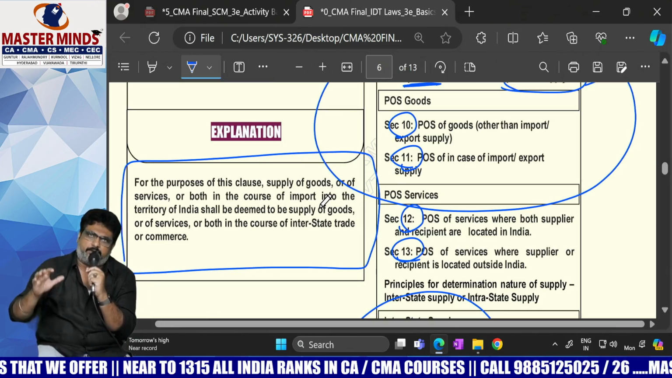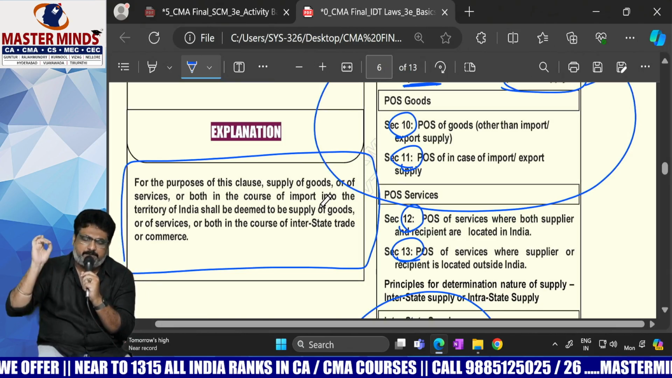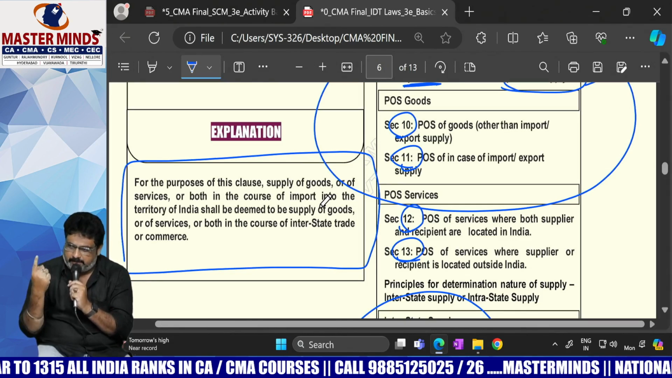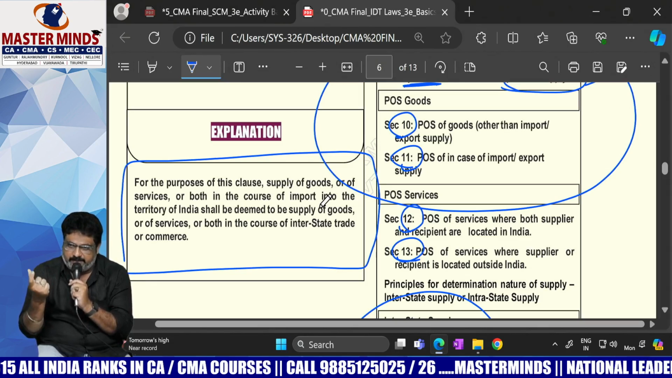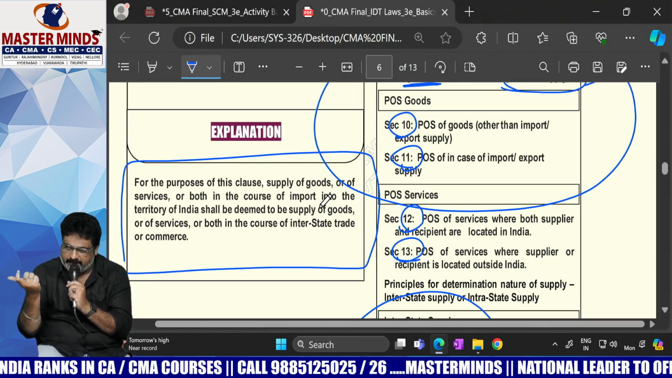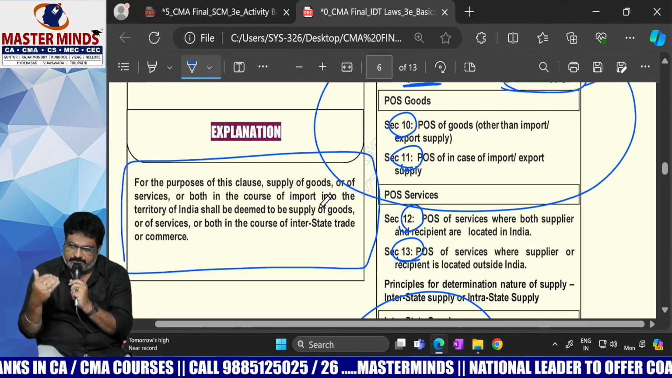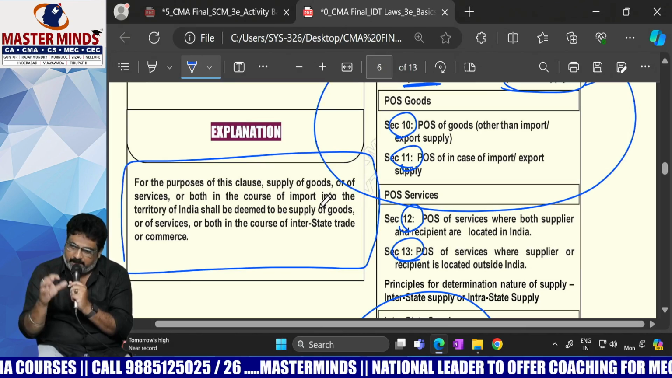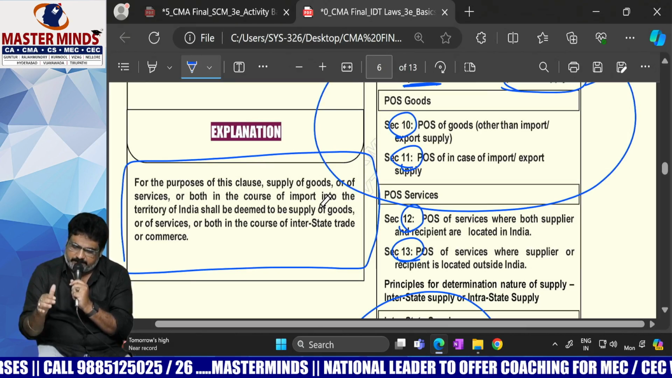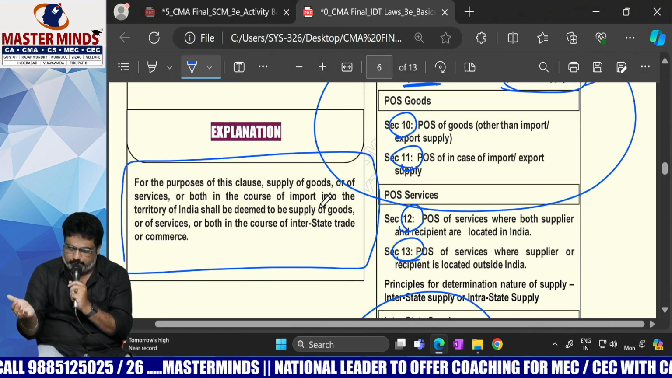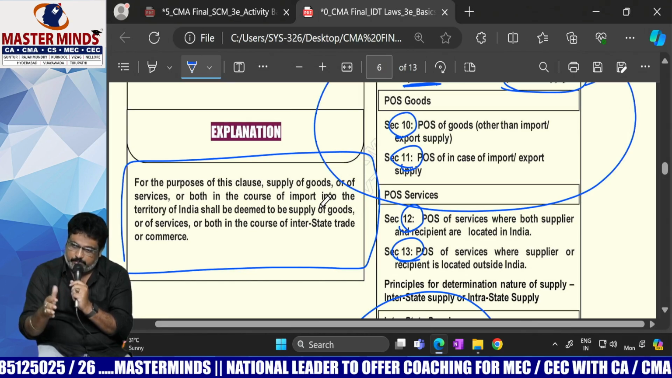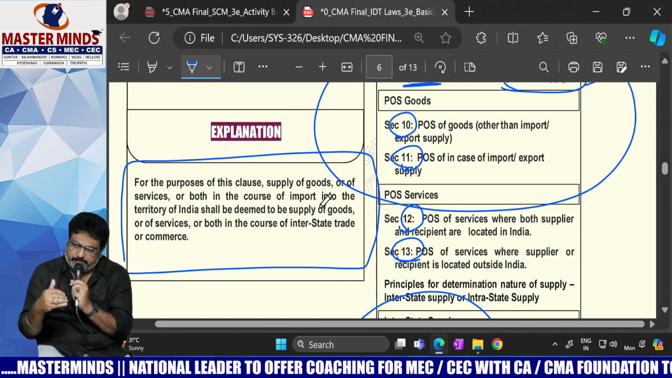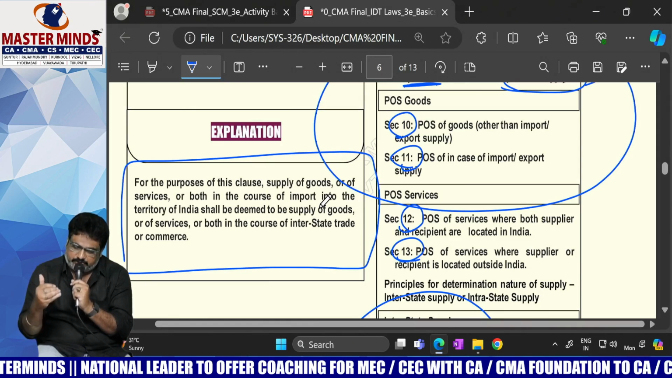So in Article 269A, how many points are there? 1, 2, 3, 4 points. First point, Article 269A is the base for creating the IGST Act. Second, as per the IGST Act, GST will be levied and collected by the central government, but it will be apportioned between the center and the state in a 1:1 ratio. That means in the IGST revenue, 50% will be retained by the central government and the balance 50% is going to be paid to the destination state.